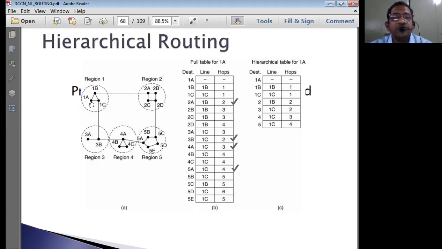So how many hops is it going to take to really get to 3B? It takes 2 hops. 1A to 1C is 1 hop. 1C to 3B is the second hop.